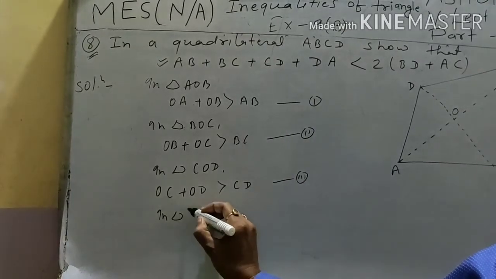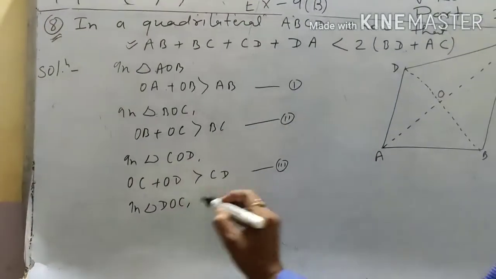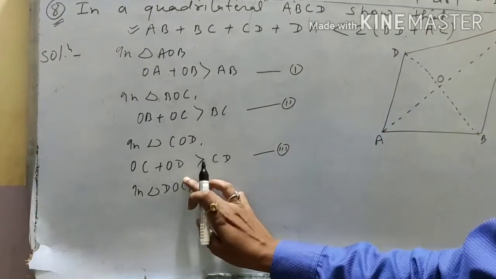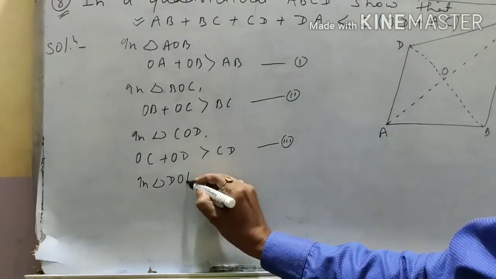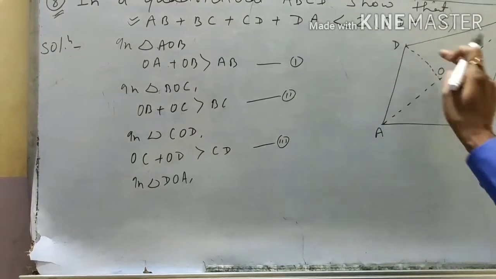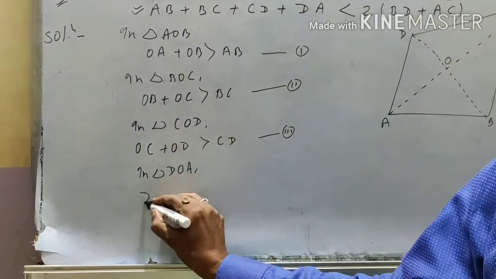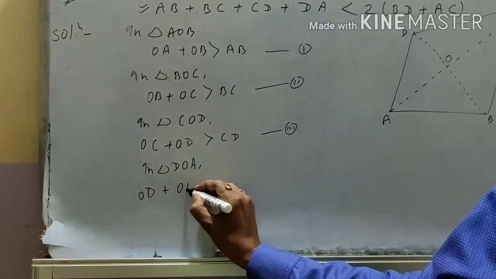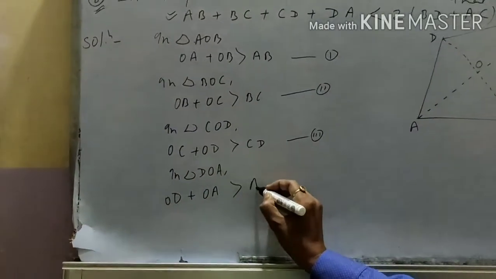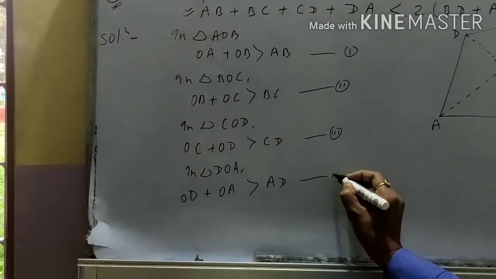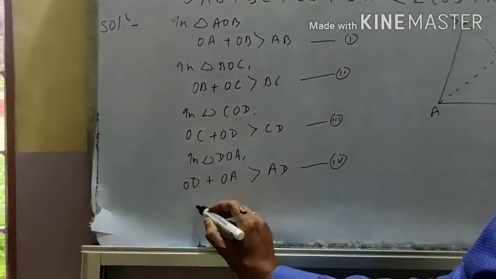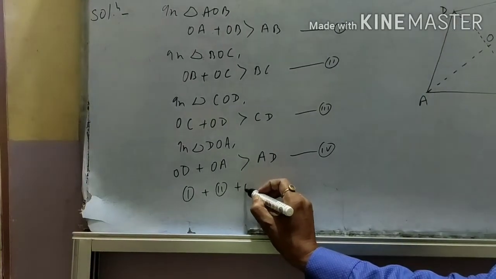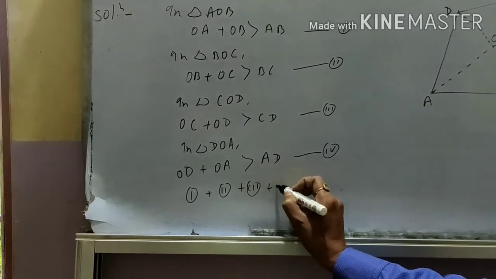In triangle DOA, OD plus OA is greater than AD. This is equation 4. Okay, here student, equation 1 plus equation 2 plus equation 3 plus equation 4.